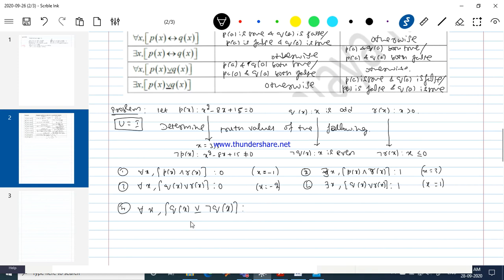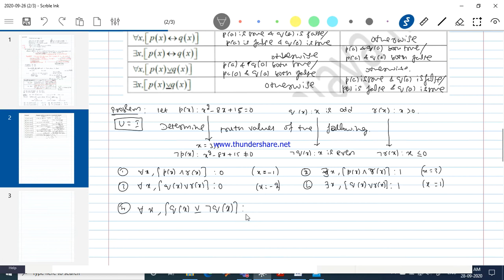For all X, Q of X, exclusive OR, negation Q of X. One is the answer. So why it is 1? Very good. So one of the statement is always false here, and the other statement should be true statement, and it is applicable for every number. What you just take any number from the universal set, so it's applicable. So it's a true statement. That's good.